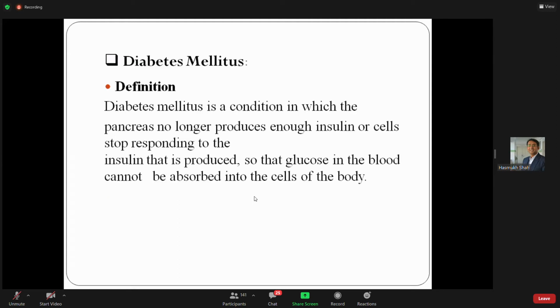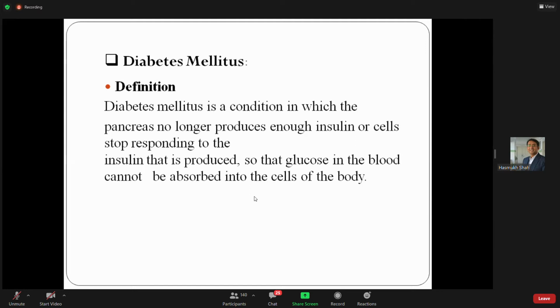Now we see the definition of diabetes mellitus. Here in mellitus, you can write about the glucose level. Diabetes mellitus is a condition in which the pancreas no longer produces enough insulin. One thing, no insulin. Second thing, cells stop responding to the insulin that is produced. So the glucose in the blood cannot be absorbed or utilized by the cell.